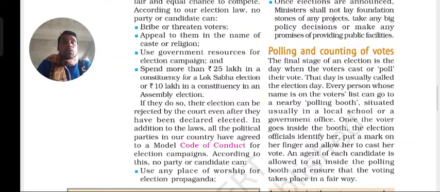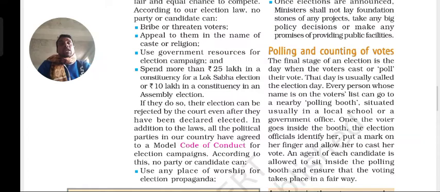We, the people, can stop this type of malpractice. If we feel that certain areas or certain elections are being disturbed by some party or group of people, we have a great chance to solve these problems where they are taking place. And if this happens, their election can be rejected by the court even after they have been declared elected.